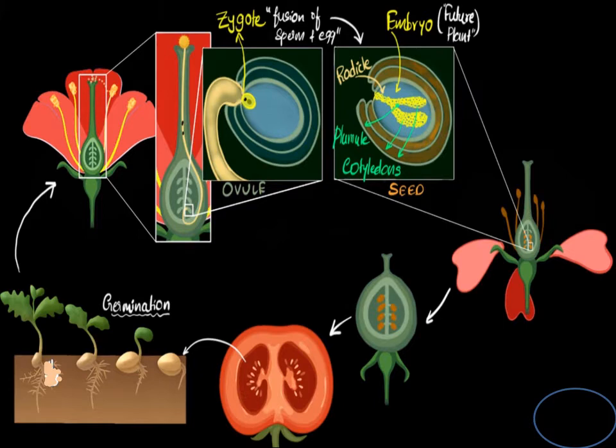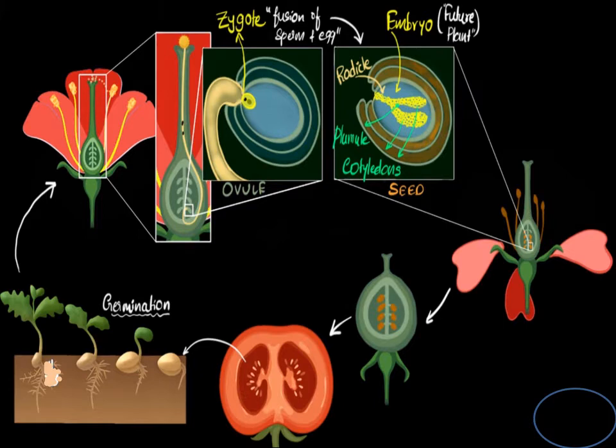After pollination on the stigma, pollen grains will germinate in the form of a pollen tube, and reach the ovule through the style and bring about fertilization. Here in plants, you can see double fertilization in the ovules.